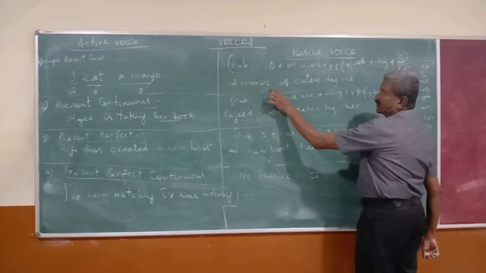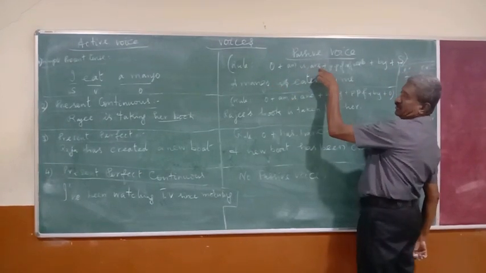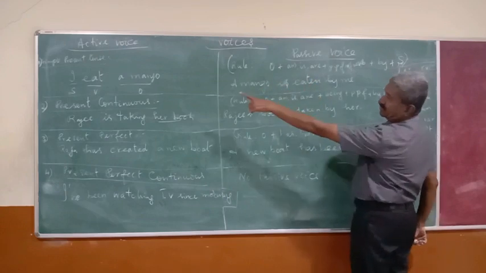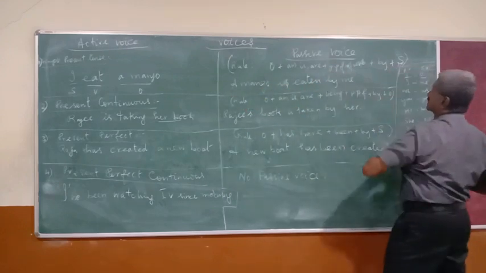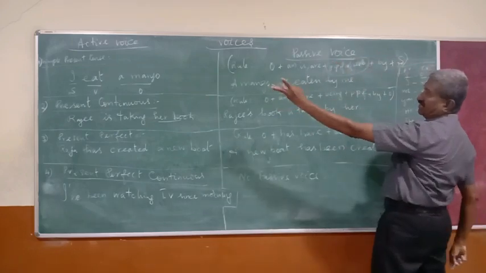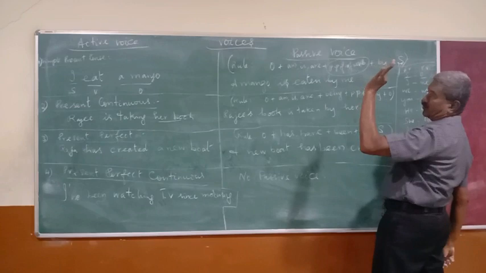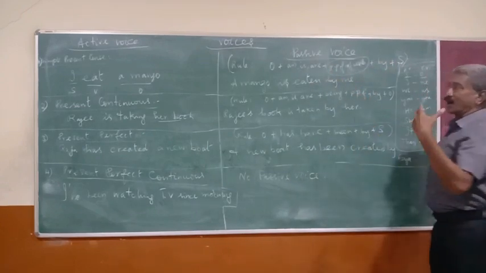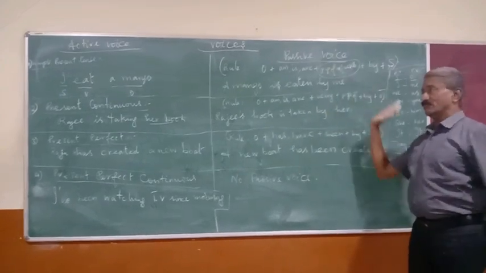If it is mangoes, mangoes are. So like mango is, eat is the verb. Past participle form of the verb: eat, ate, eaten. Third, verb form third. Eaten by me. I eat a mango becomes a mango is eaten by me.